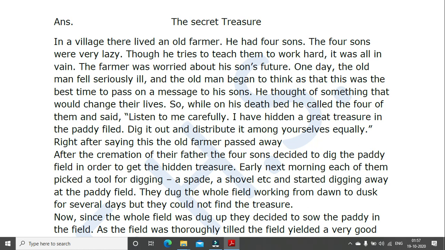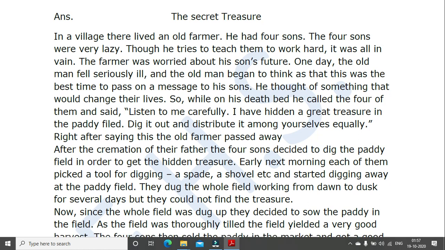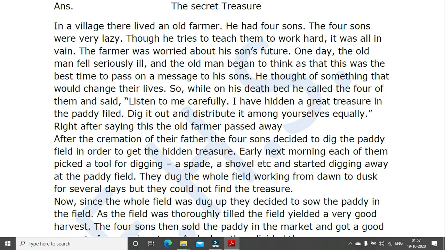Clear? In a village there lived an old farmer. He had 4 sons. The 4 sons were very lazy. Though he tried to teach them to work hard, it was all in vain. In vain means of no use. The farmer was worried about his sons' future. One day, the old man fell seriously ill, and he began to think that this was the best time to pass on a message to his sons.